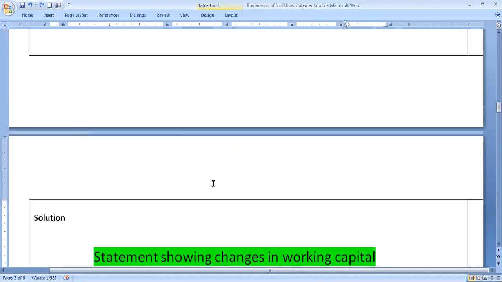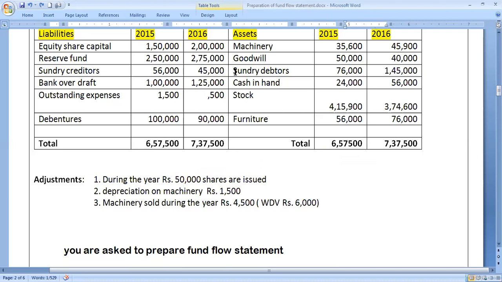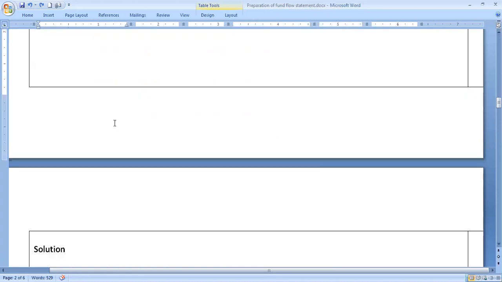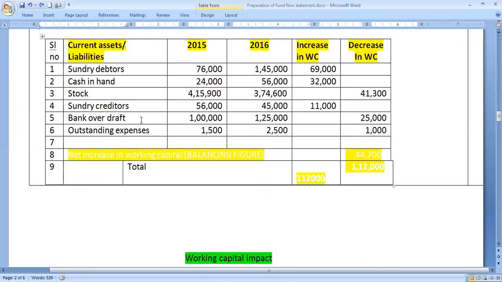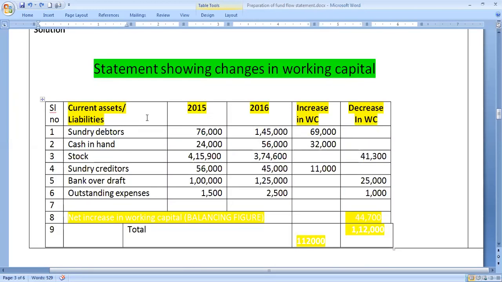So after drawing all the current items, we have drawn sundry debtors, cash in hand, stock from the balance sheet, no other current items. And here also sundry creditors, bank overdraft, outstanding expenses, only 3 current liabilities, remaining all non-current. We can open separate ledger accounts. That means we have taken all the items. Now we can balance this statement and try to ascertain the net increase or decrease in working capital. Now what is the total? Highest total in the increase column is 1,12,000 rupees.